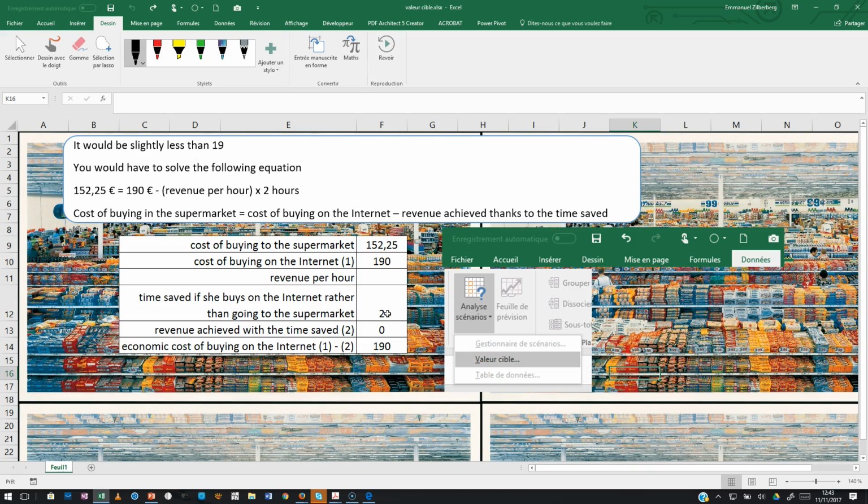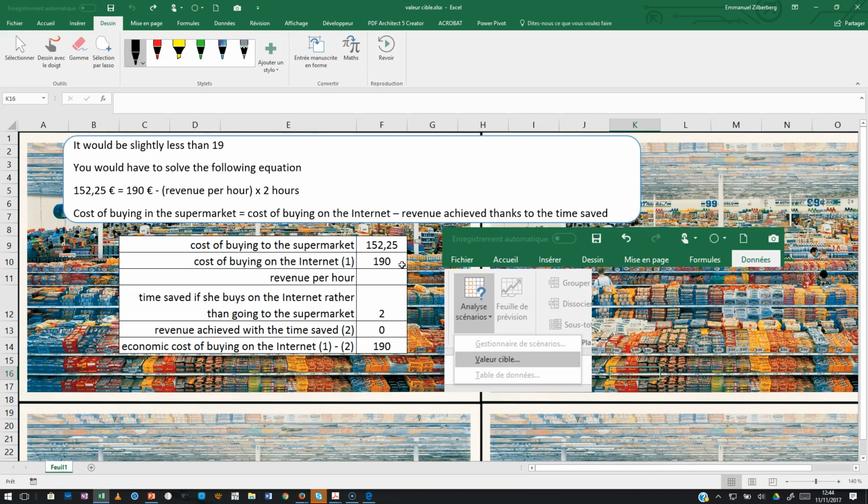And it was necessary to account for a revenue per hour, because if she goes to the supermarket, then it's a lost opportunity to make money. And so the calculation was simple. The cost of buying on the internet, the basket by itself was 180 euros plus 10 euros delivery.